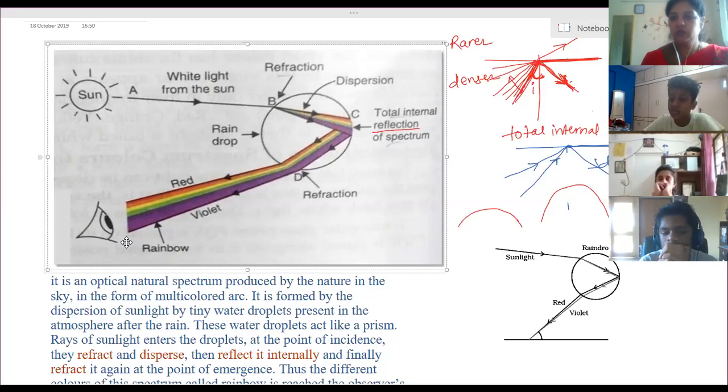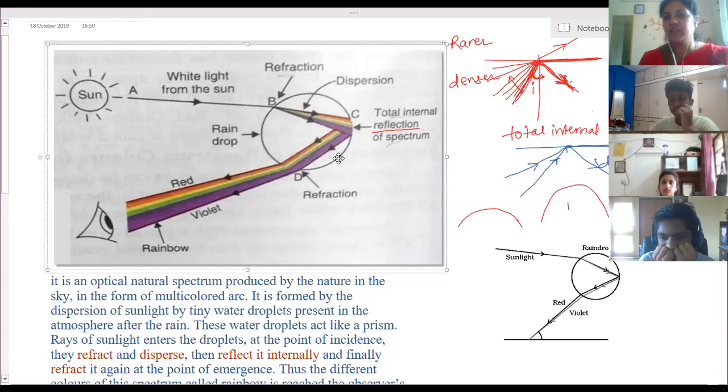Clear? So what are the things happening here? First, the light ray falls on this water droplet. The refraction takes place. After refraction, dispersion takes place. So white light splits into 7 colors. Then those rays reach the other boundary at a particular angle.